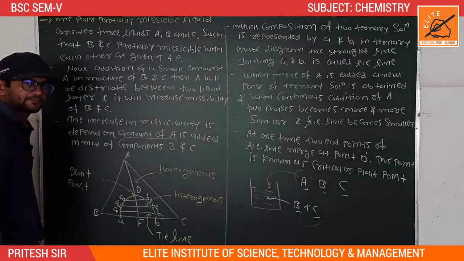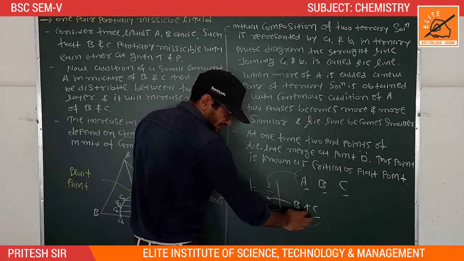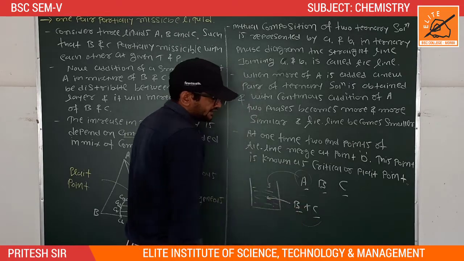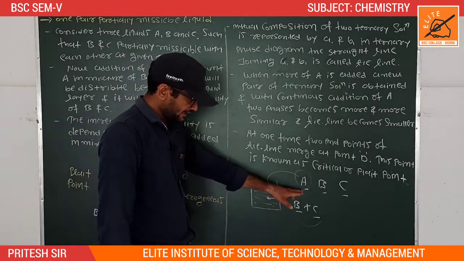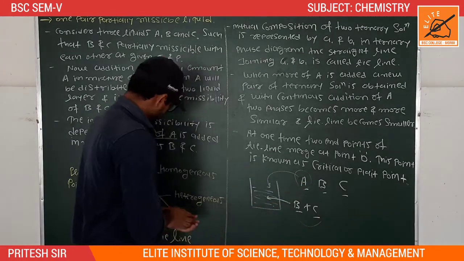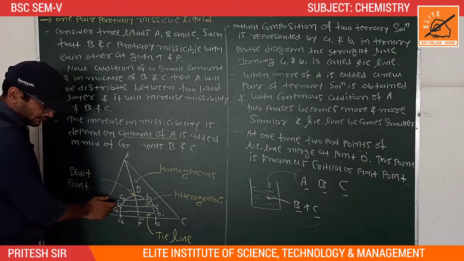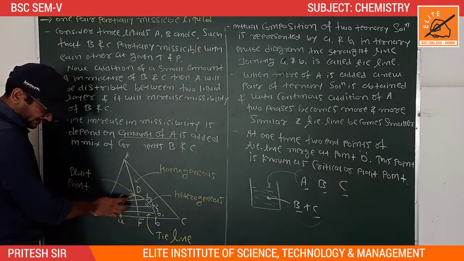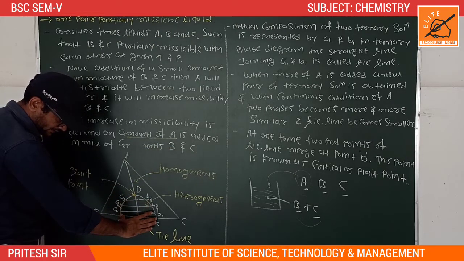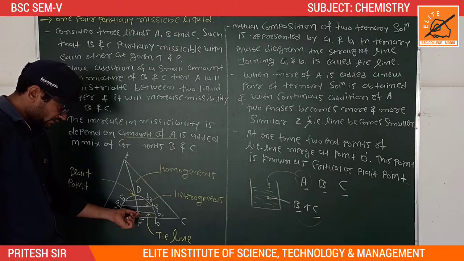Now I add more amount of A. At that time the miscibility power of B and C increases. By adding a large amount of A, the miscibility power of B and C increases. This line, A2 and B2, indicates a tie line, but when more A is added, at A3 and B3, the tie lines become closer to the upper part.